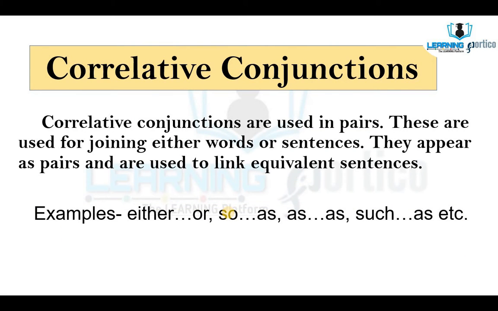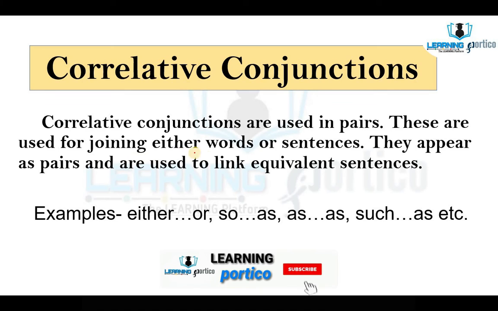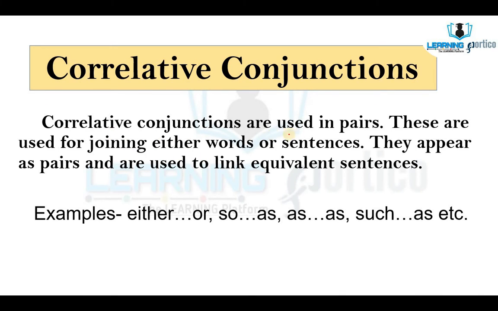Next one is correlative conjunction. Let us see the definition of correlative conjunction. Correlative conjunctions are used in pairs. These are used for joining either words or sentences. They appear in pairs and are used to link equivalent sentences. Let us see the examples of it.